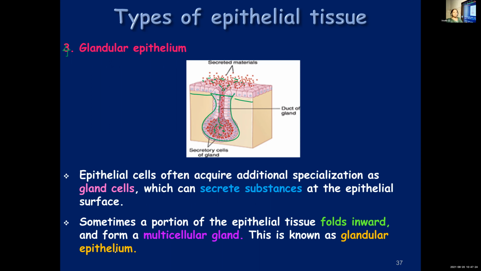Here, some part of the epithelial tissue will fold inwards to form what, children? A multicellular gland. Okay.